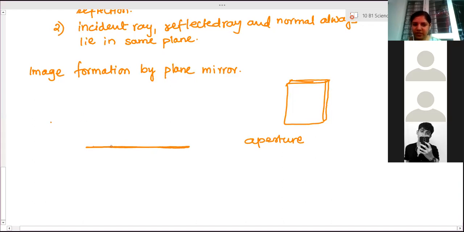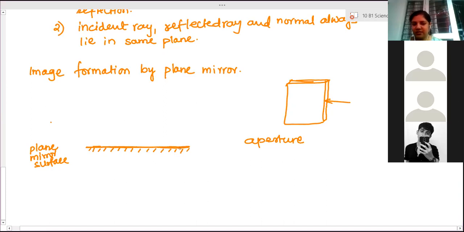So that side face we are showing here. So this is a plane mirror. A plane mirror is always shown by one straight line. This straight line indicates the side face. Clear? This is the plane mirror surface. To show that this side is the reflecting surface and the back side is polished silver, we show these lines.